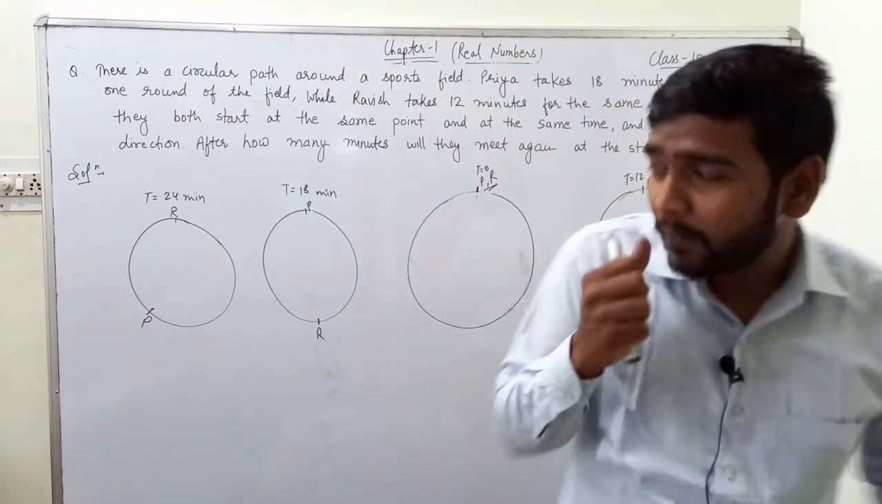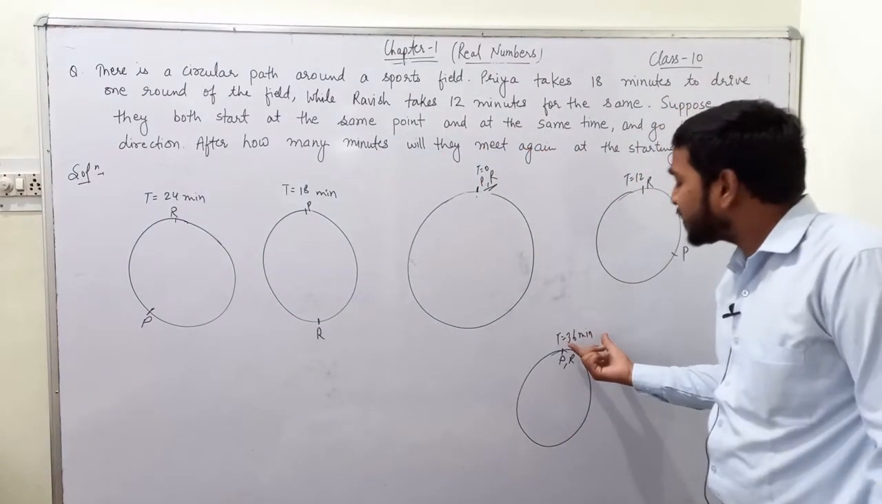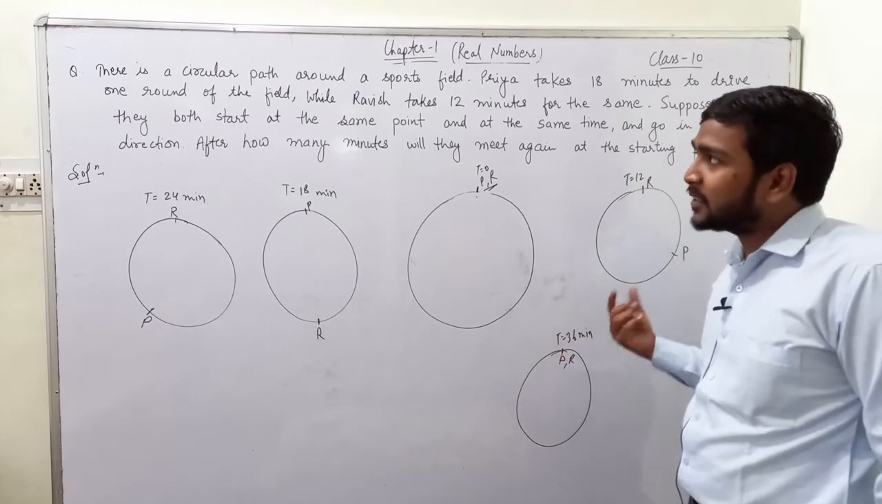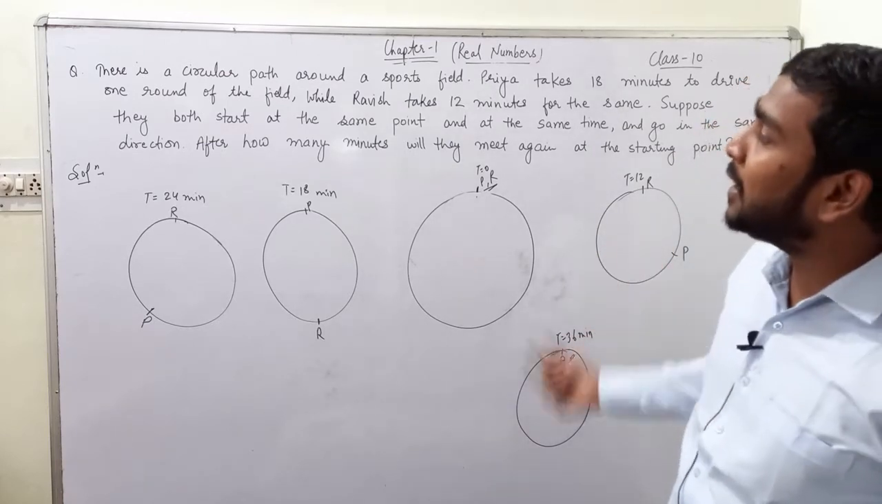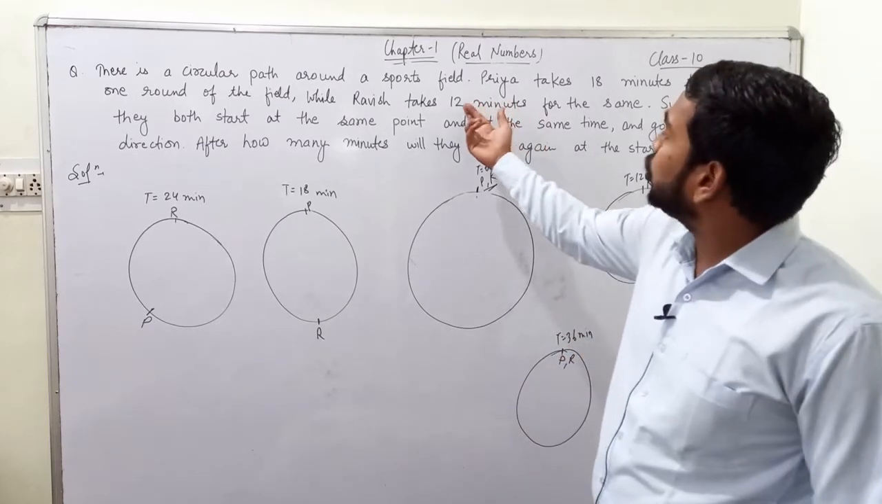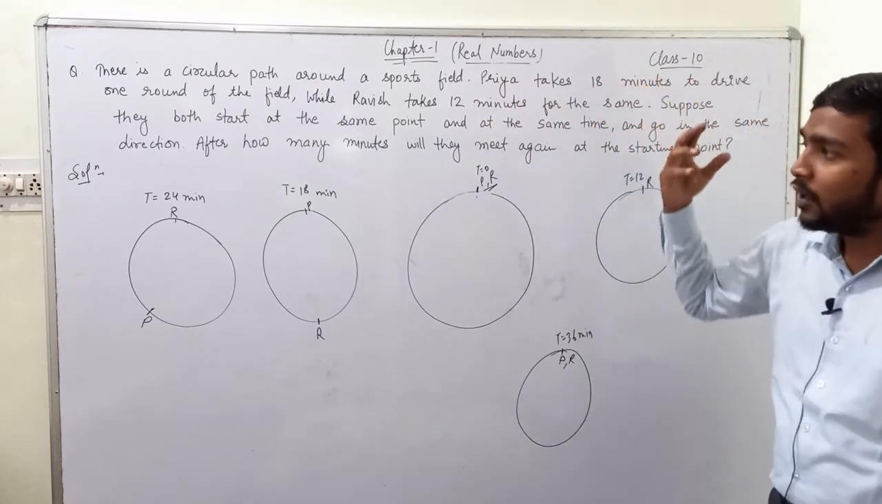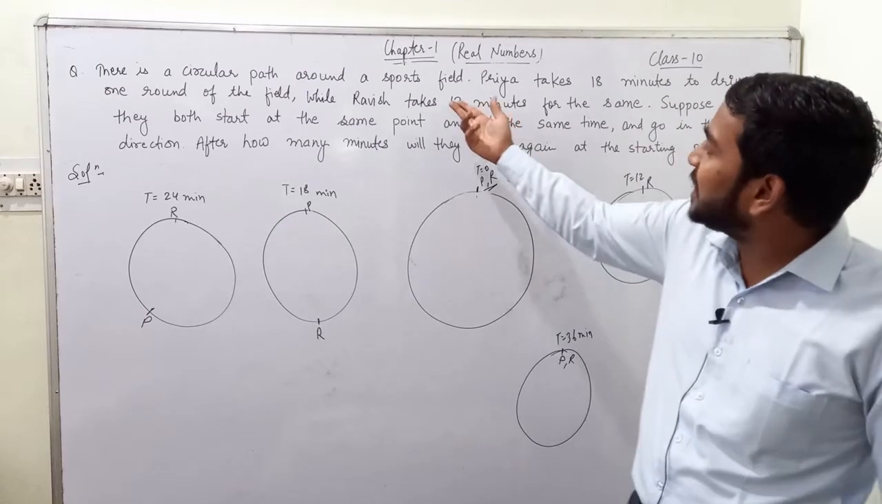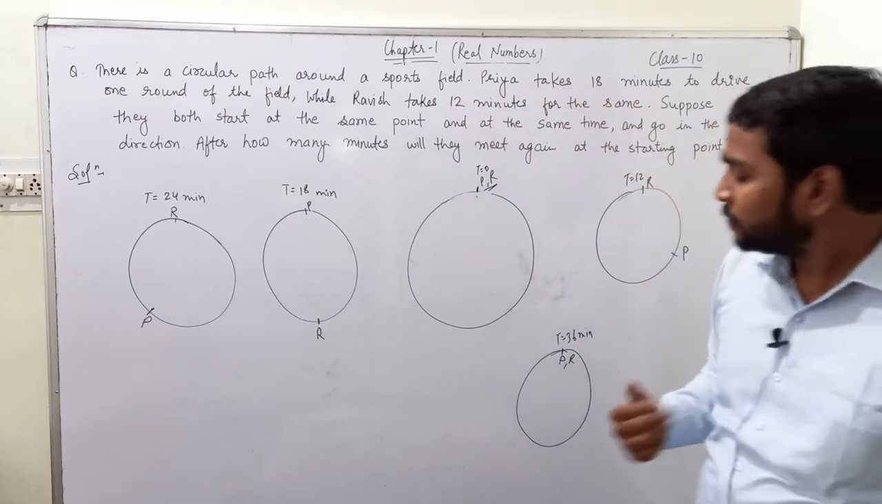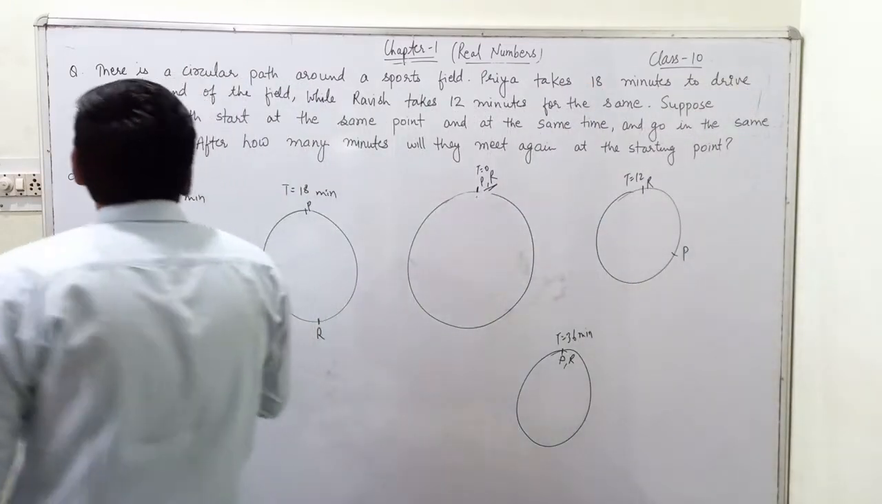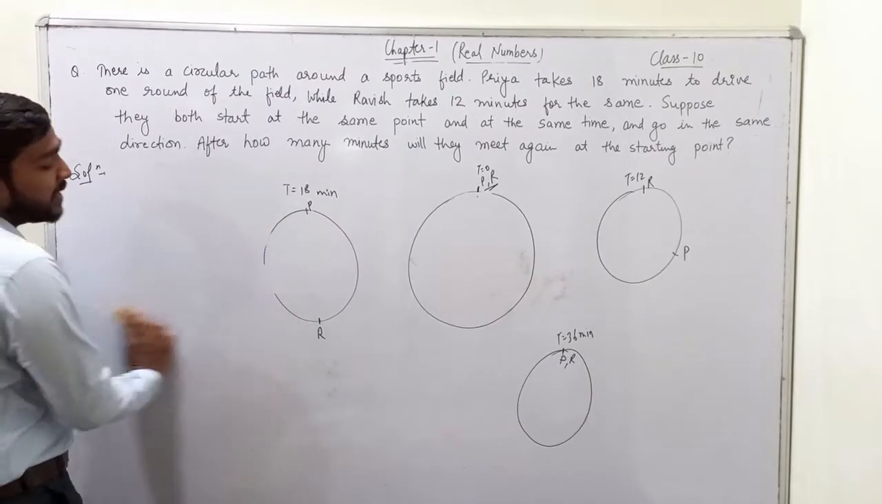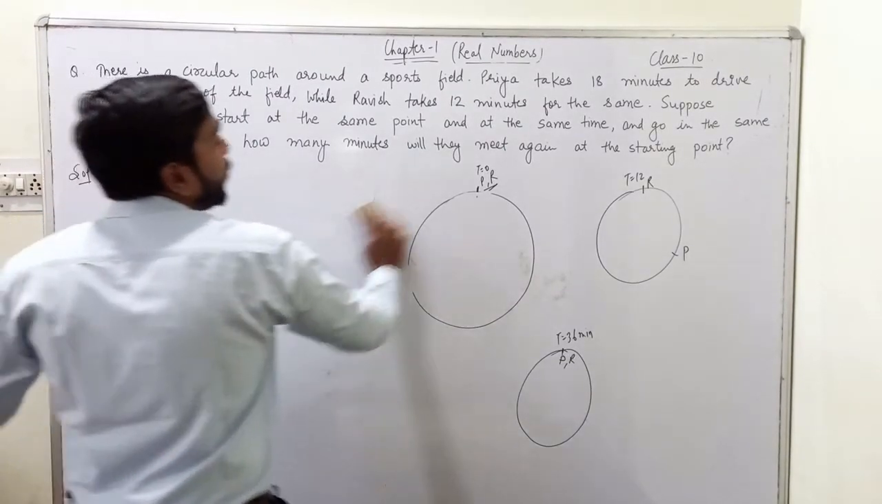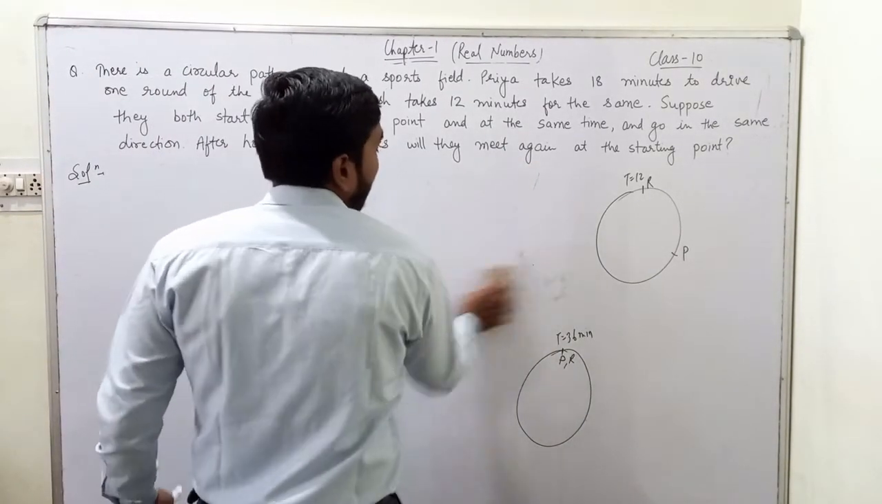Now we can see 36. What is 36? 36 is the number which is completely divisible by both 12 and 18. So by common sense we know that 36 is the LCM of 12 and 18. So to solve this problem, what we needed to do was to find the LCM of the time taken by both athletes to complete one revolution.